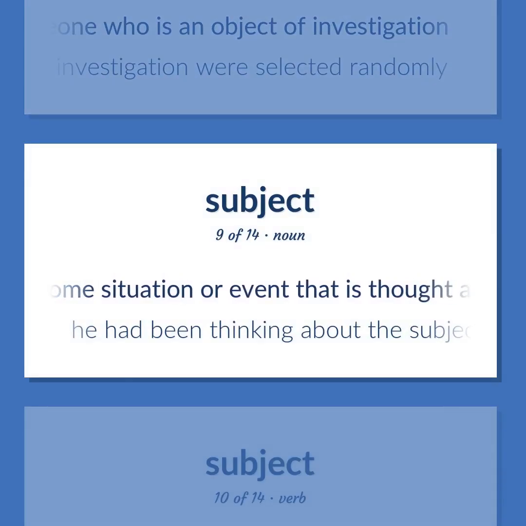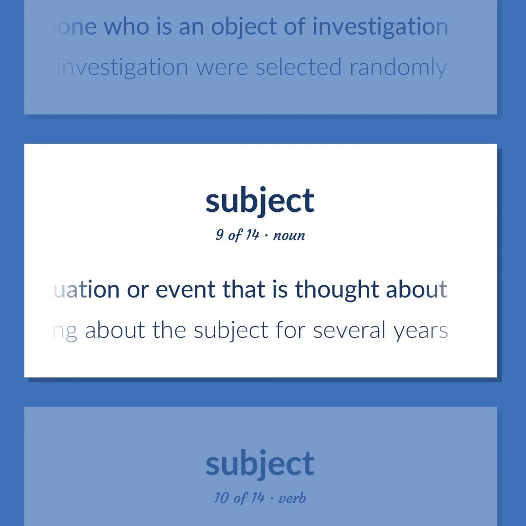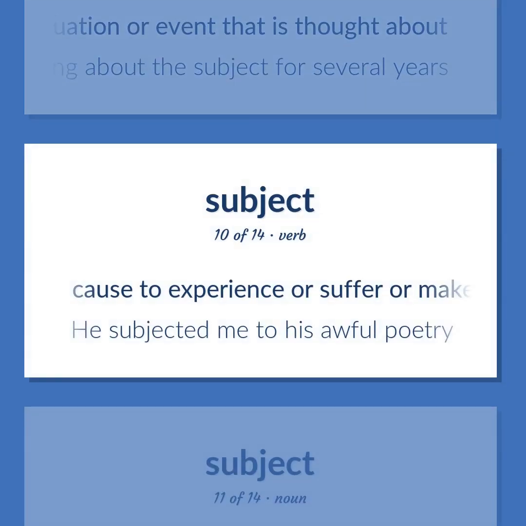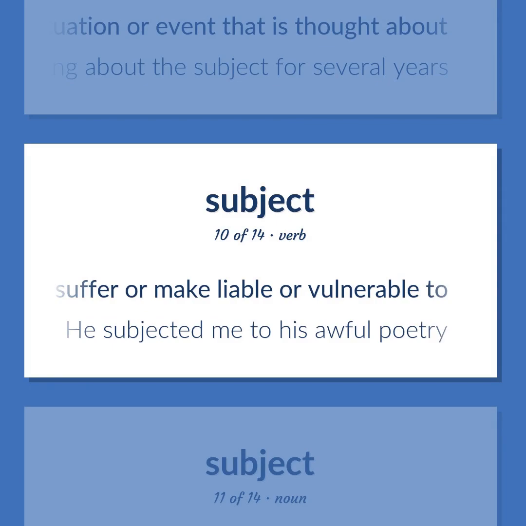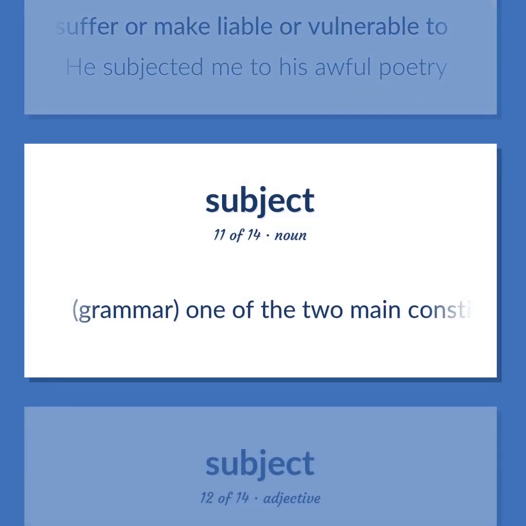Some situation or event that is thought about. He had been thinking about the subject for several years. Cause to experience or suffer or make liable or vulnerable to. He subjected me to his awful poetry. Grammar. One of the two main constituents of a sentence.